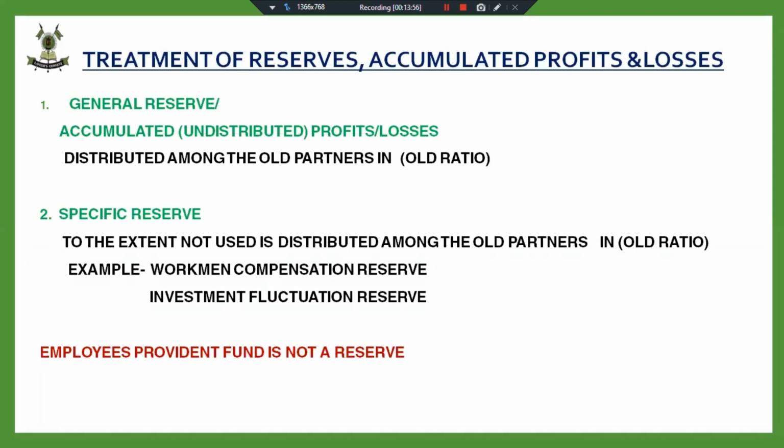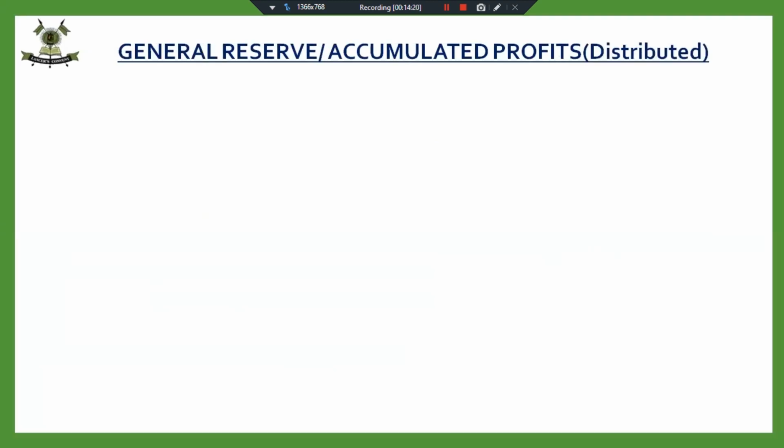Fine. So children, see, these concepts we learned before we start with the reconstitution, and then in every chapter we are going to revise these concepts. Many of the concepts are going to remain the same in the chapter admission, change in PSR, and even in retirement. Fine. So employees provident fund, now you all know it is a liability, it is not a reserve.